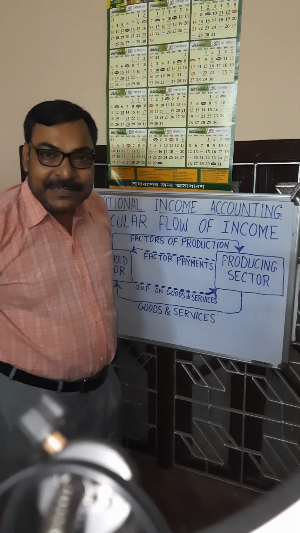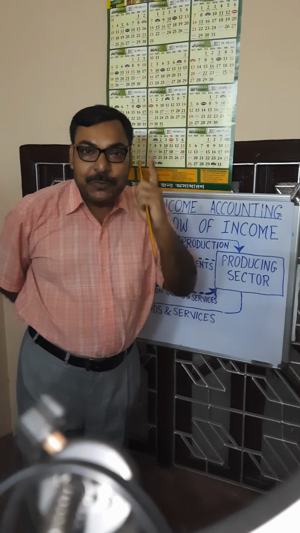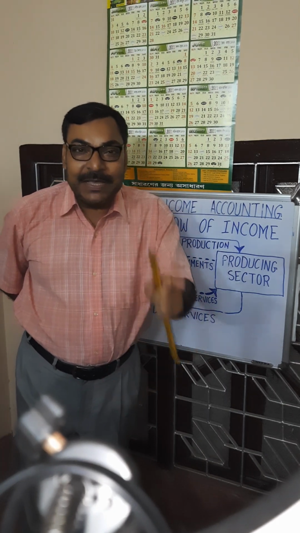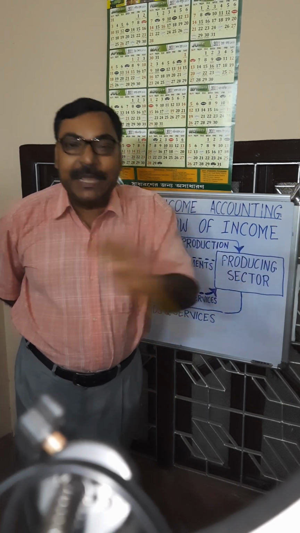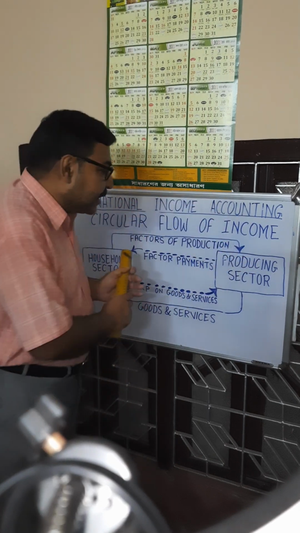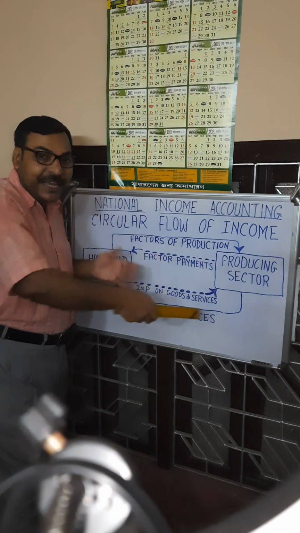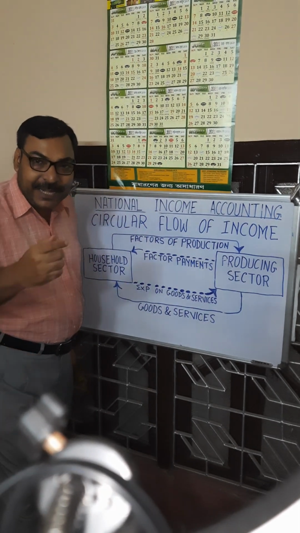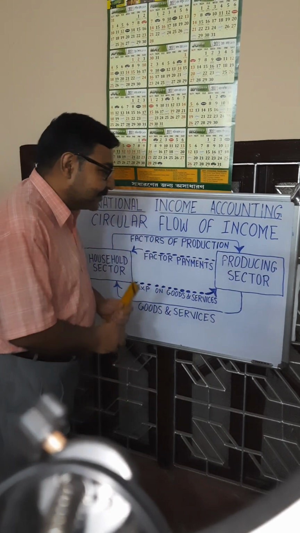Always keep in mind, a non-money flow should be associated with a money flow. Otherwise, it is not a productive activity. It will not help to generate income. So when there is a non-money flow or real flow between these two sectors, certainly there is a money flow. Let us consider how this money flow is going on.